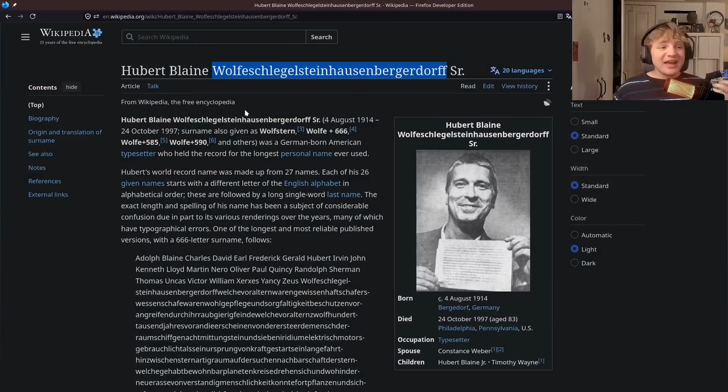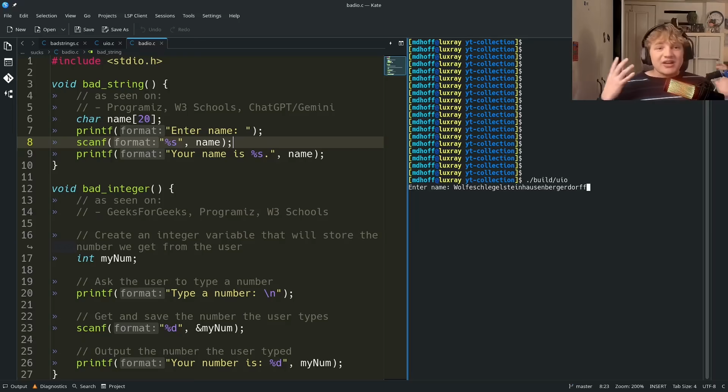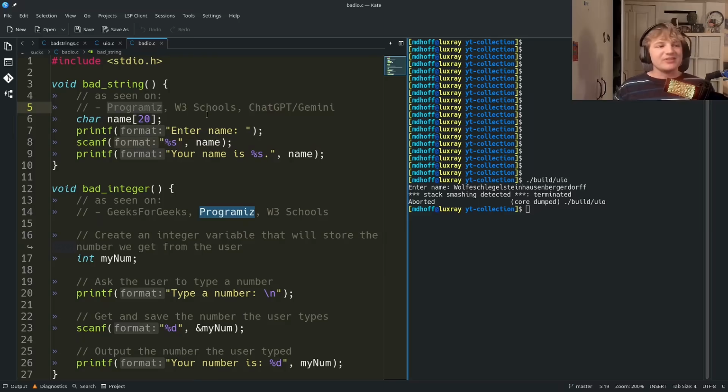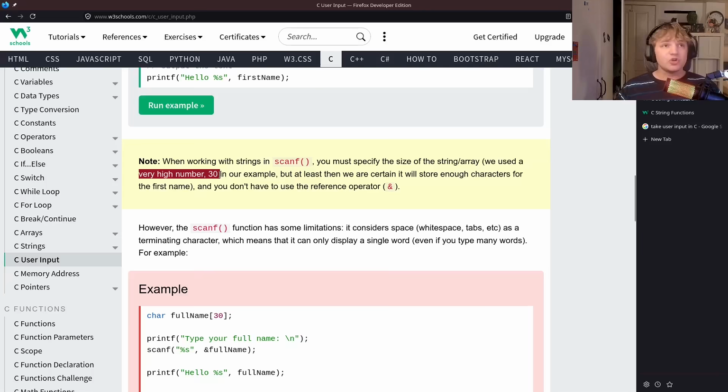Now, as it turns out, my name is Wolfschlegensteinhausen-Bergedorf. I'm so excited, guys. I'm finally going to get a program to be able to say my name. What? It looks like programmers, W3 Schools, and ChatGPT/Gemini all taught us a horrible, dangerous method of taking user input without any warnings about it. Just make your destination buffer a really high number like 30.